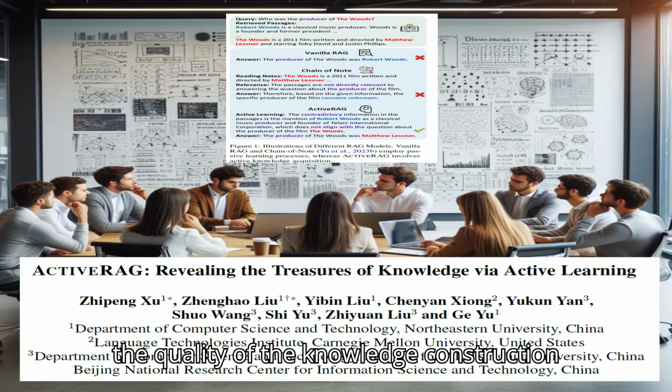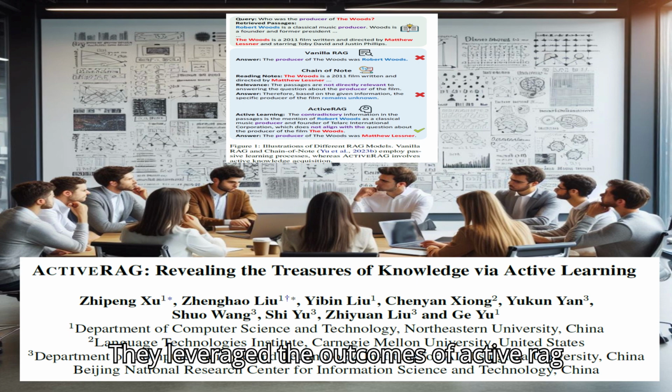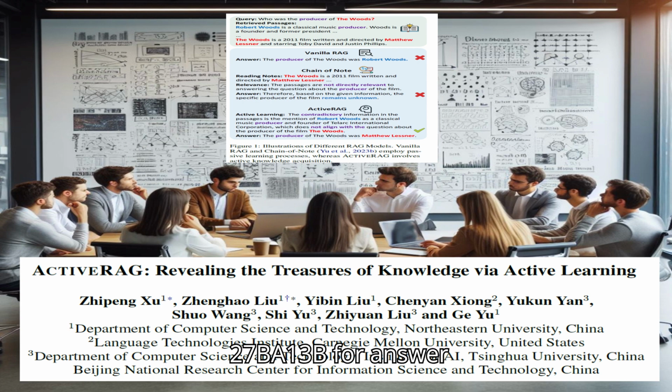The authors showed the quality of the knowledge construction outcomes using different LLMs. They leveraged the outcomes of ACTIVERAG to prompt weaker LLMs, specifically Llama 2-7b, 13b, for answer generation. Case studies. Finally, the authors provided case studies to illustrate the effectiveness of ACTIVERAG in supporting LLMs to combine both external knowledge and intrinsic cognition for answer generation.